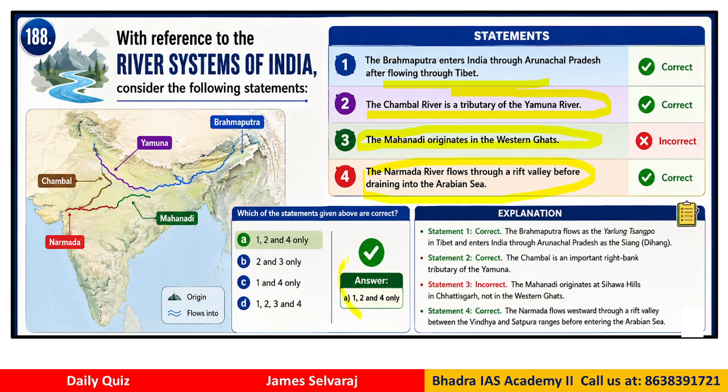So the answer is A, 1, 2 and 4, because Mahanadi does not originate in the Western Ghats, it originates in Chhattisgarh, what we call the Sihawa hills, Chhattisgarh. Okay. So the river related questions are very important in many exams. That means all state level competitive exams, UPSC exam, even SSC exams, these kinds of questions you can expect, a very common type of questions. River system you have to study.